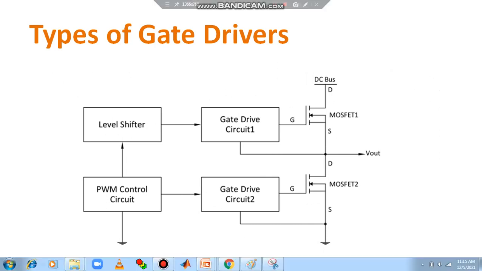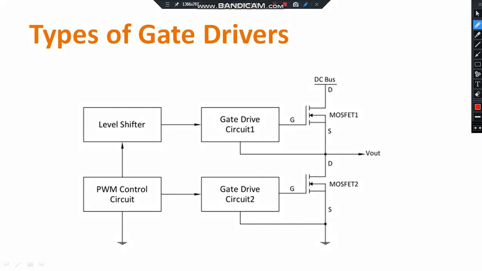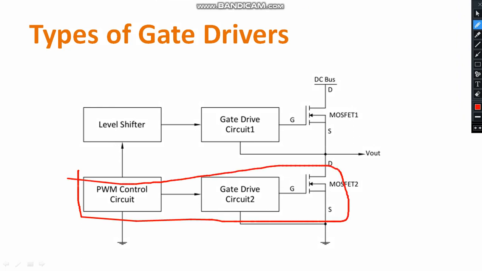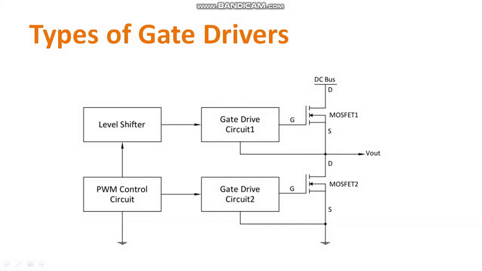Here you can point out, this will be the lower side gate driver. Look at this, low side gate driver. Okay, this part is the low side gate driver. Look at this upper portion, that is called the high side gate driver. Here we are using a level shifter. Why? Because the signal which is going to be provided for the low side switch and the signal which is going to be provided for the high side switch will be entirely different. This will be applicable if you are doing the single bridge inverter.